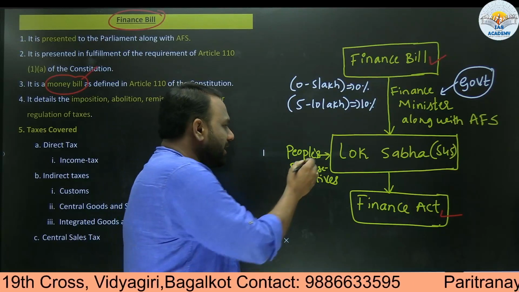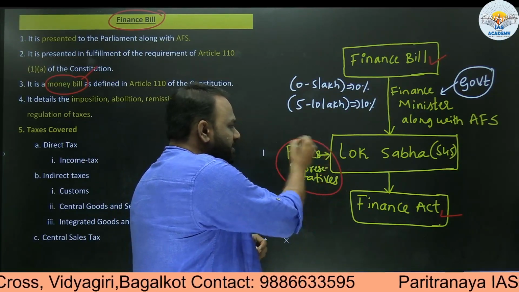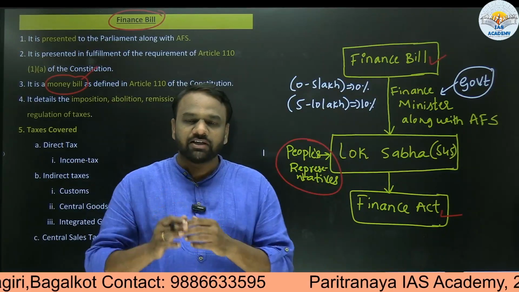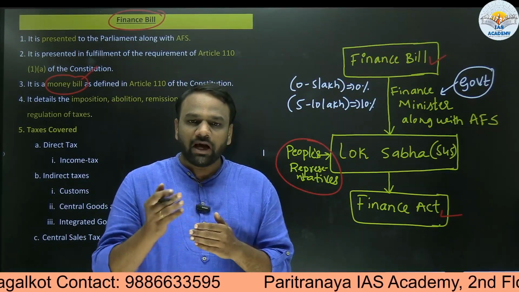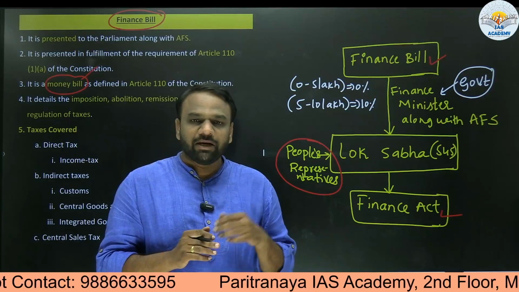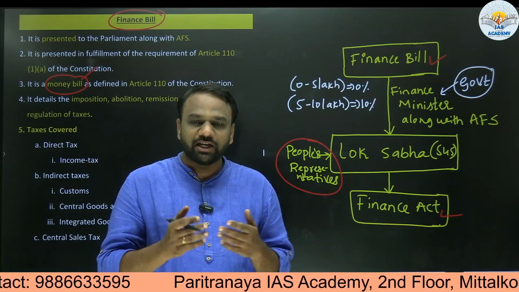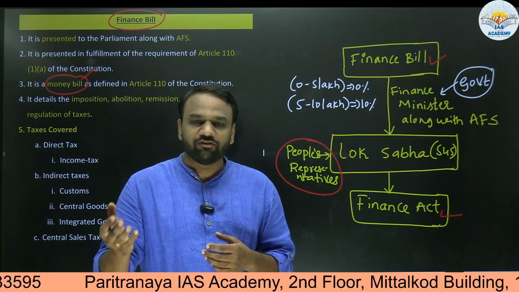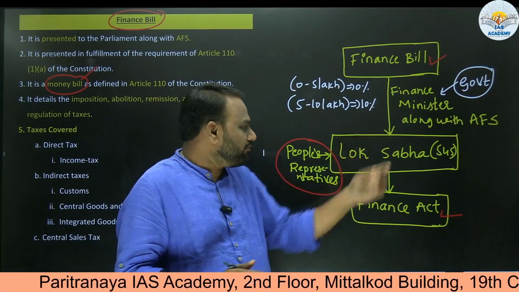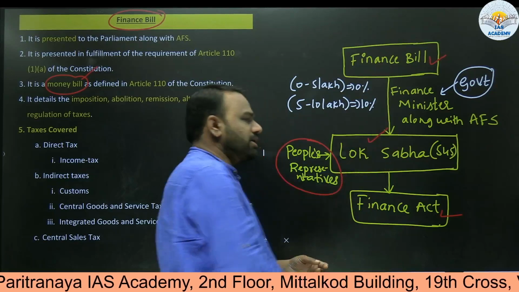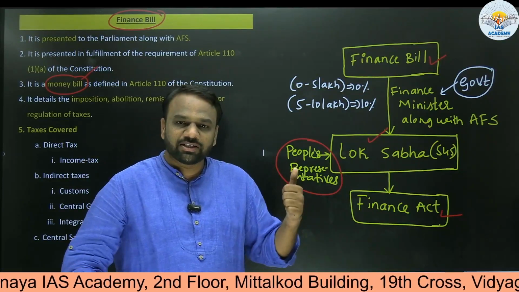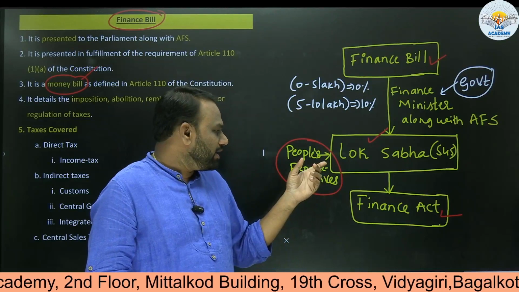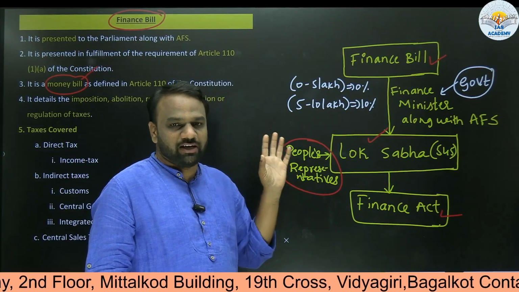Because Lok Sabha consists of people's representatives. Whenever the government wants to impose any kind of tax, the government has to seek the approval of the people of this country. But it will be difficult for the government to seek the approval of all the 140 crore people of this country. That is why, rather than seeking it from the people directly, the government will seek the approval from Lok Sabha. If Lok Sabha gives its consent, if Lok Sabha says yes, then it is like the consent of the people of this country.